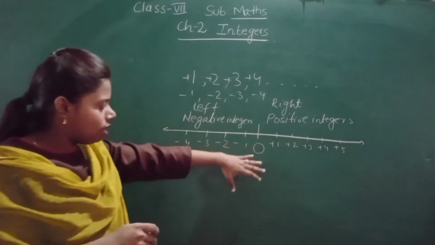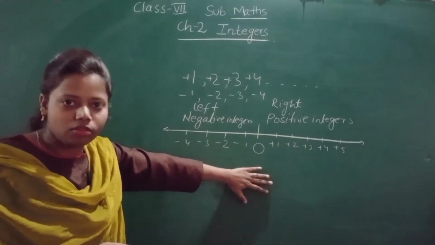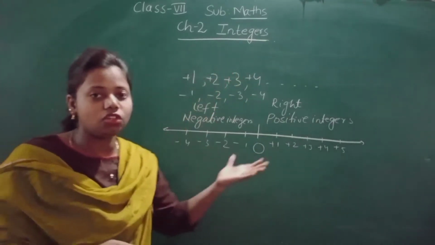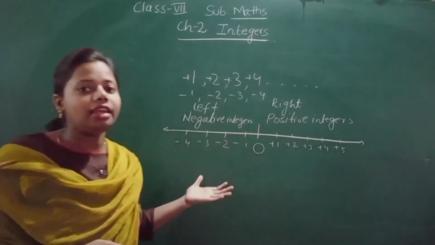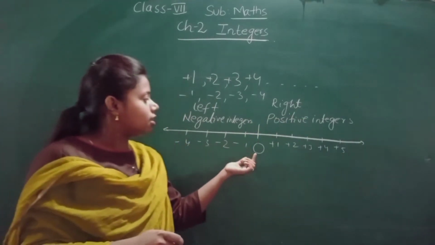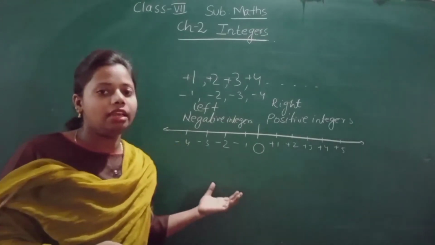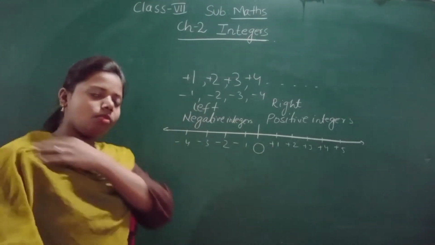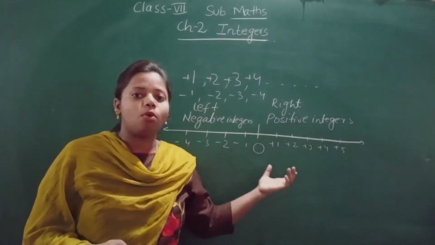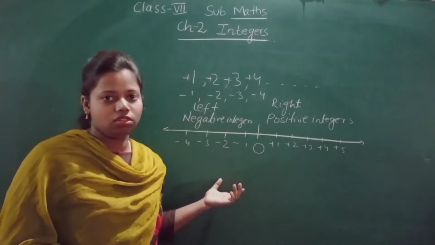So I hope you have understood about this number line and about integers also. It is a combination of positive natural numbers and negative natural numbers. So this 0 is dividing the positive and negative integers.